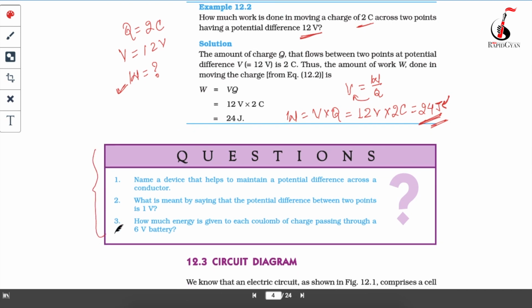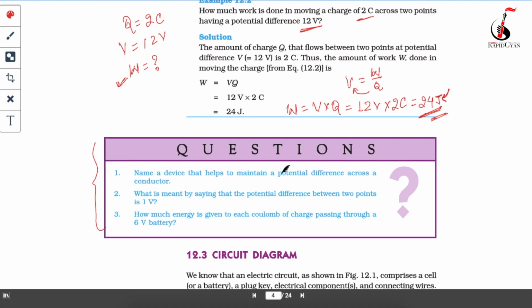Name a device that helps to maintain a potential difference across a conductor. In a conductor, as I told you in my last video, there are free flowing electrons, correct? Suppose this is a conductor. The electrons in it have no fixed direction. They will be moving in any direction. So they are free flowing electrons.